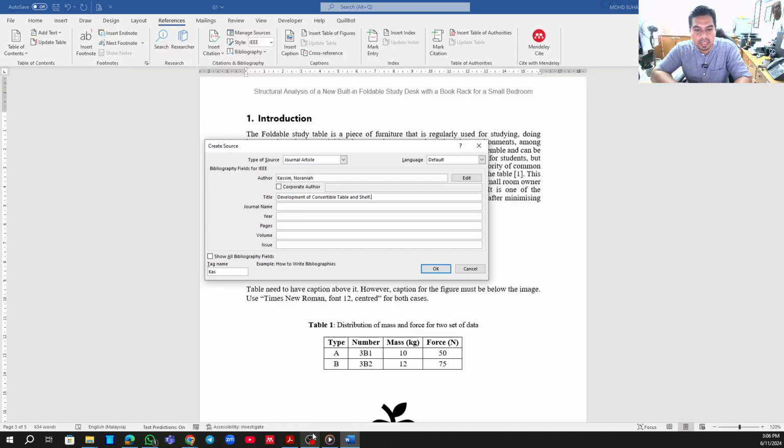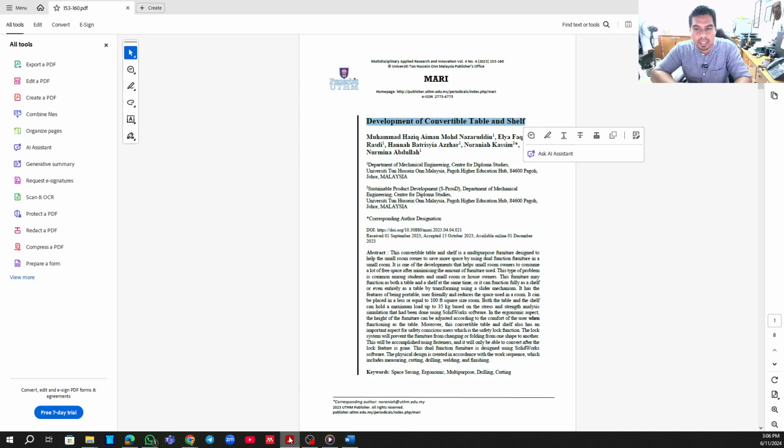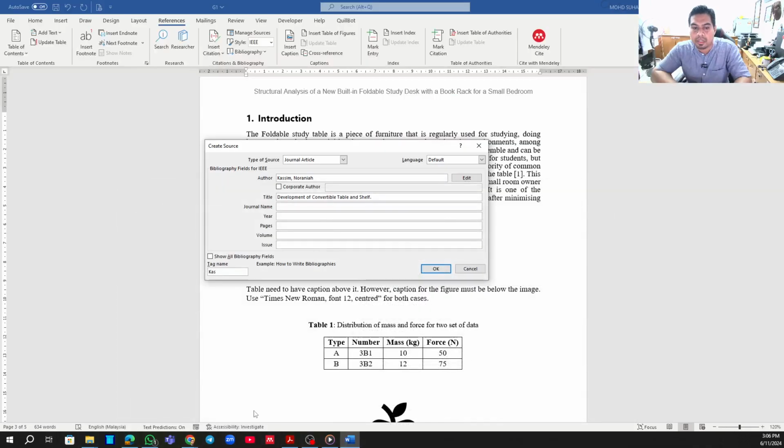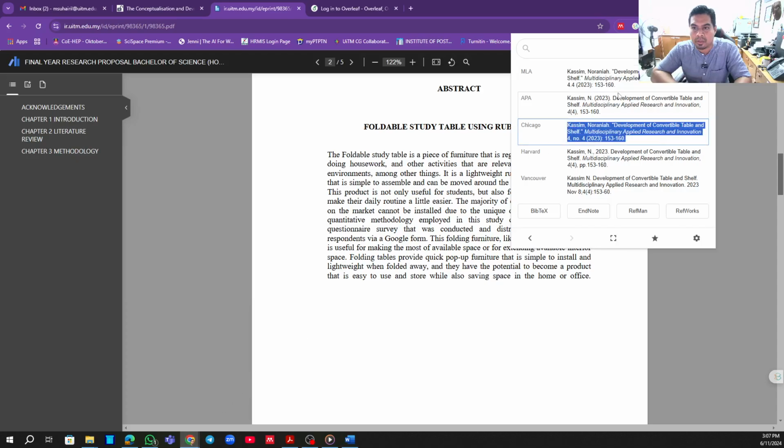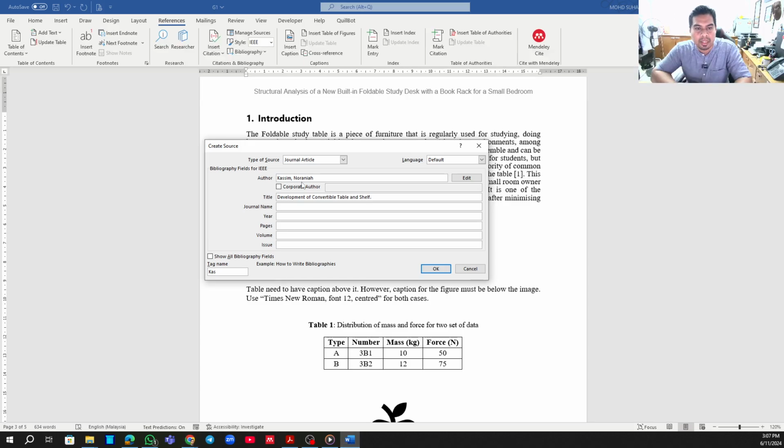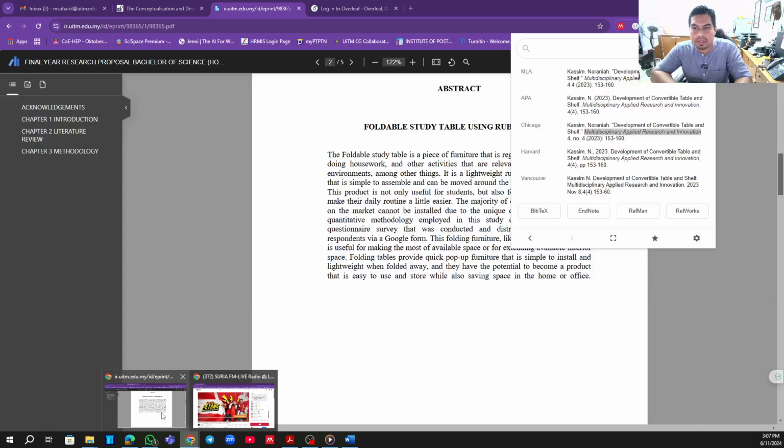Now we move to the journal name. It's better to have this kind of format. So you'll see, you follow my guideline. Journal name, this one, right? The year, go to the year.